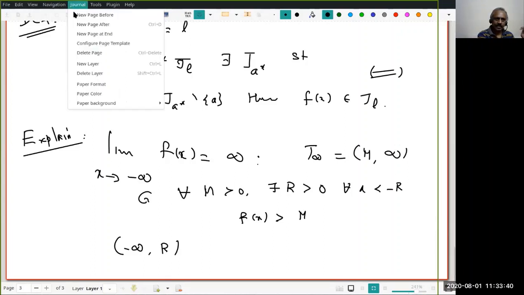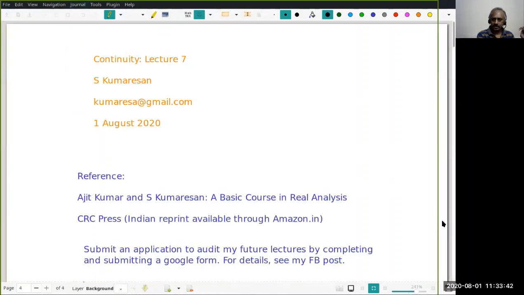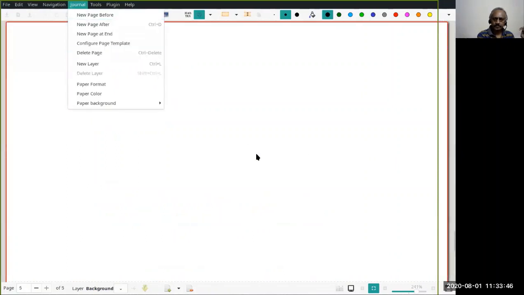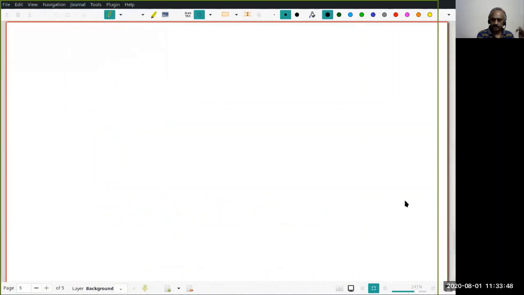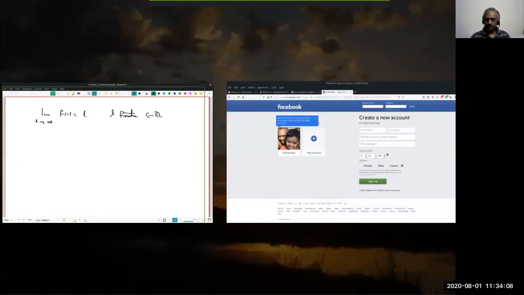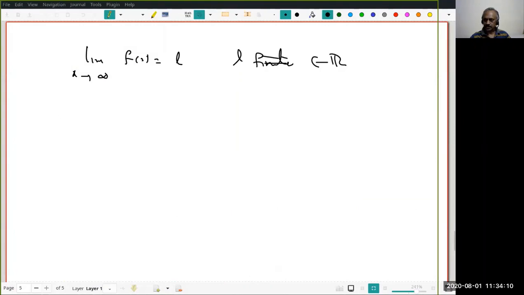Now I will ask one more question, just to make sure. What is the meaning of limit x tends to infinity of f(x) equal to L, where L is finite, L in R? All of you go through the definition in your mind and say yes if you got it. I am clearing everybody.